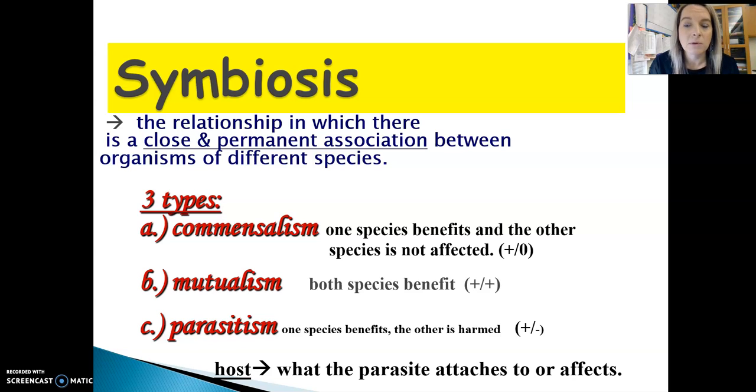And with parasitism, you have a host. The host is the organism that isn't killed, but could be harmed, but not to death. Because if it's to death, then the other organism dies too. And this is for survival. So you want both organisms to survive.